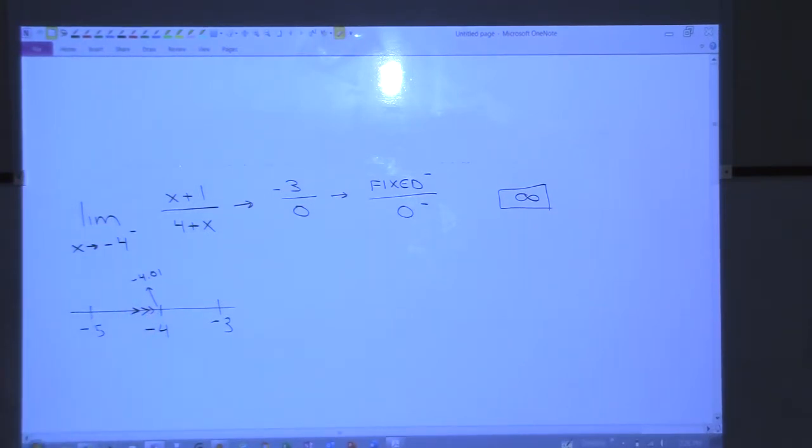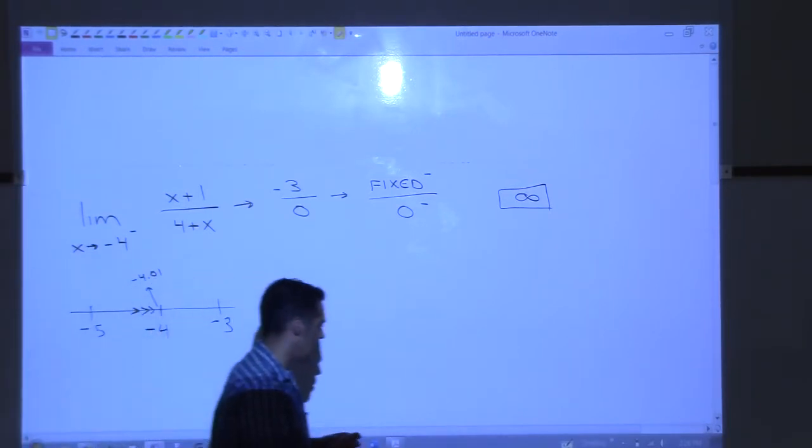All right, I want to just, yes? When we're looking for the 0, if it's plus or minus, on the line, how from which side we're approaching. So we're approaching from the left. So here's -4. We're coming in from this side. Got it? I'm going to change the problem just slightly.